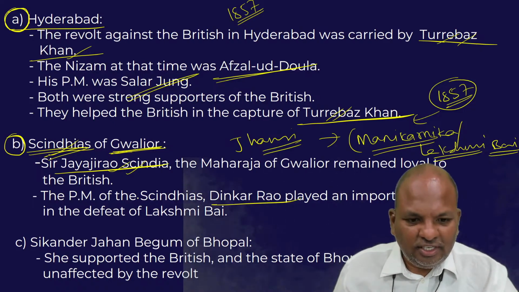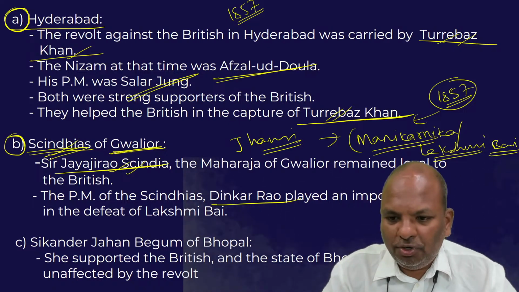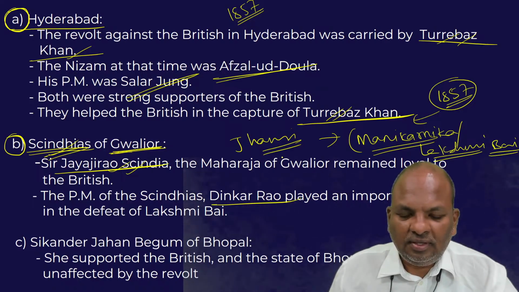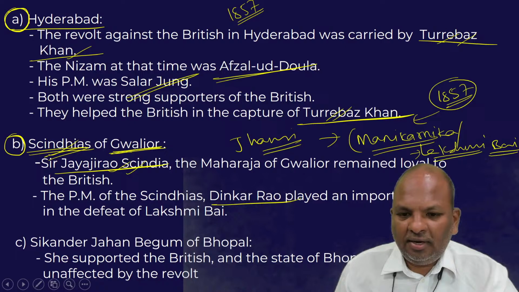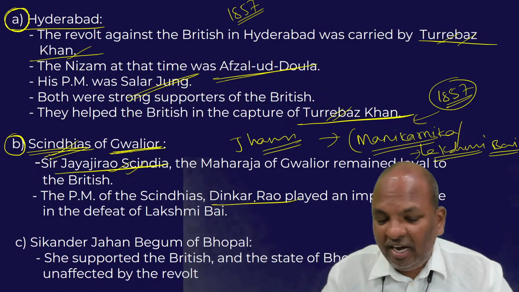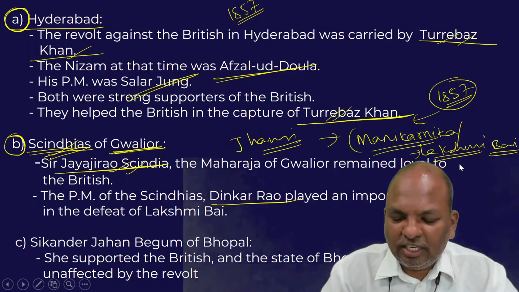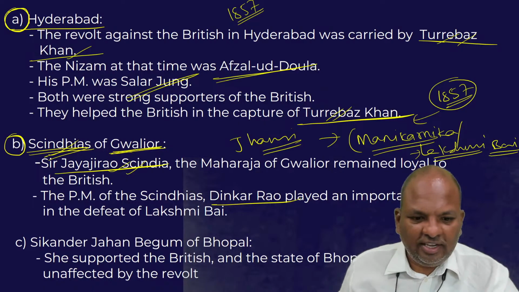But it is these individuals, Sindhya, the Gwalior ruler, and his prime minister Dinkar Rao, who played a very important role in suppressing the revolt against the British in Jhansi. So basically, Lakshmi Bai was in fact defeated by Sindhya and Dinkar Rao. They played a very important role in the defeat of Lakshmi Bai of Jhansi, or Manikarnika. This is another example.